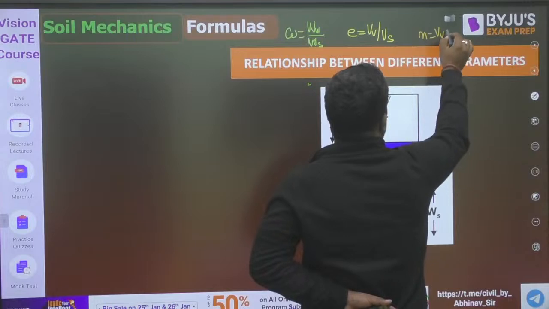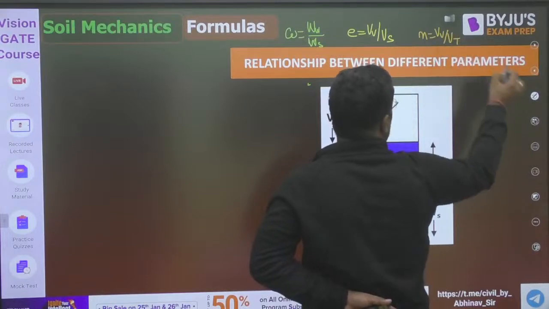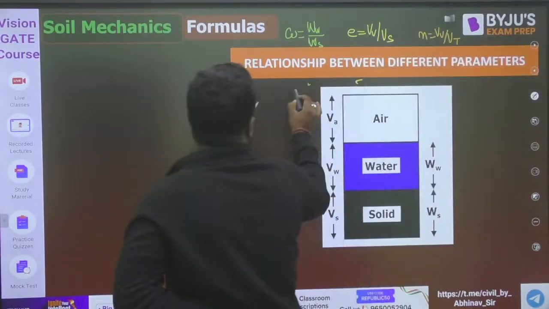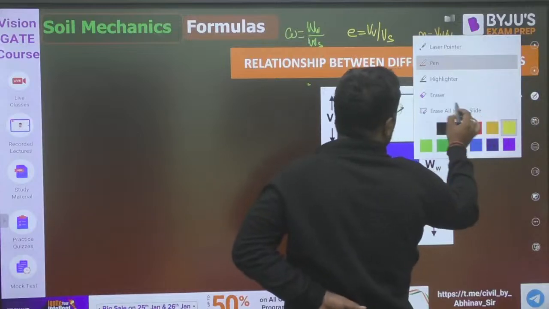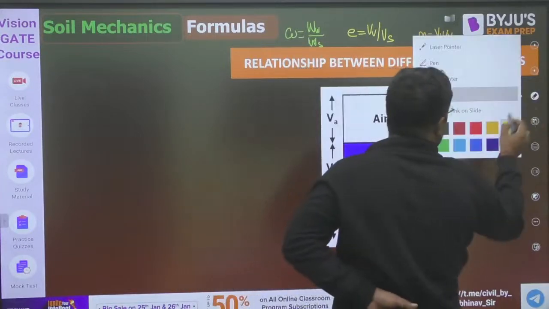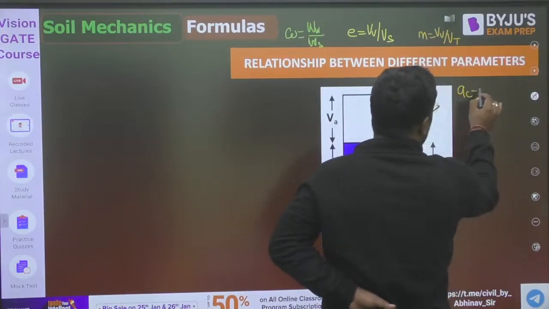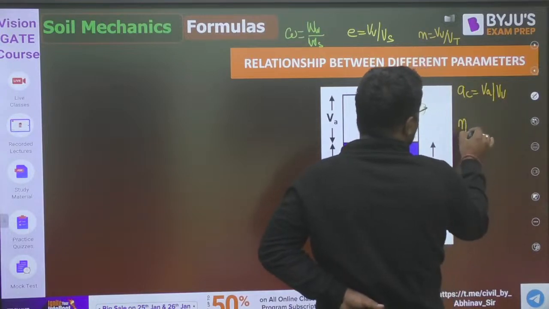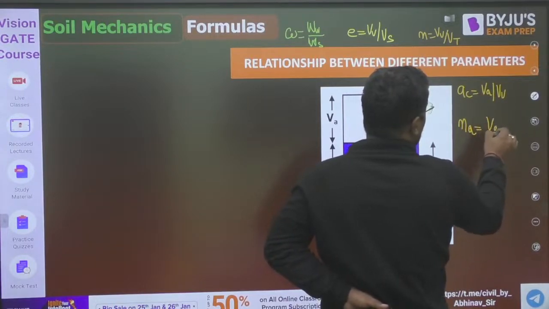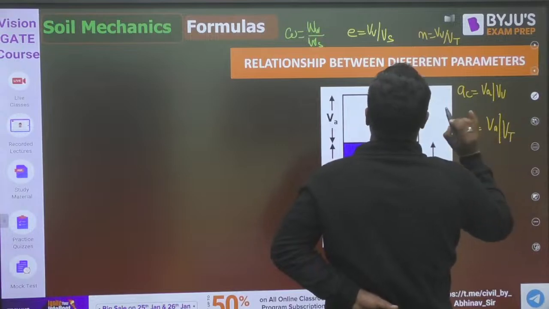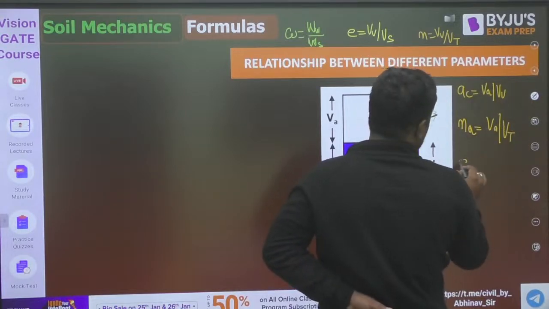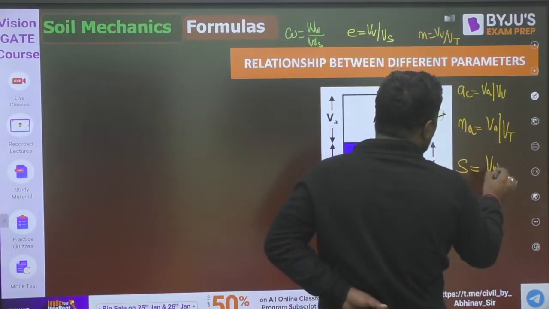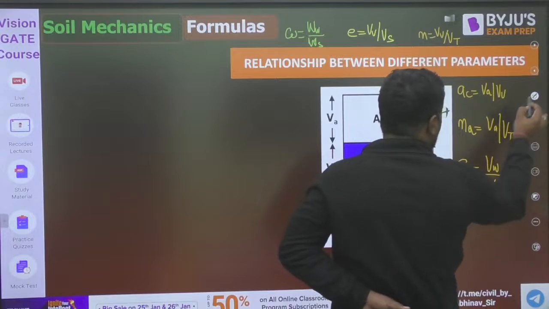Volume of void by total volume. What is air content? Air content is volume of air by volume of void. What is percentage air void? Volume of air by total volume. What is saturation? Saturation is volume of water by volume of void.